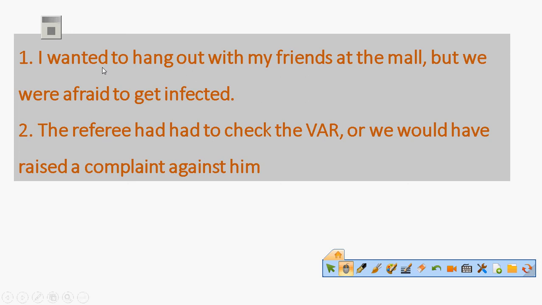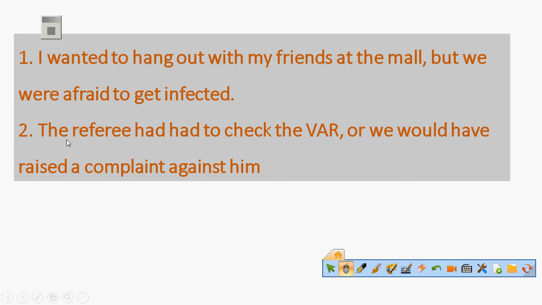Then we have another part: but we were afraid to get infected. Here again, the subject is we, the verb is were, and the rest of the sentence. So we already have two simple sentences, and here in the middle we have this connector, which is but.